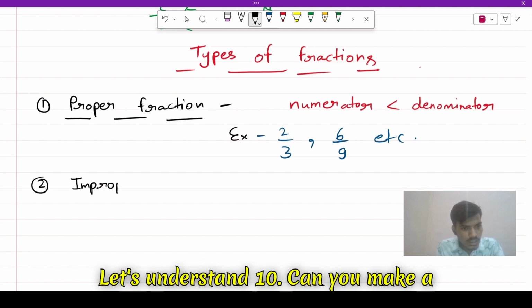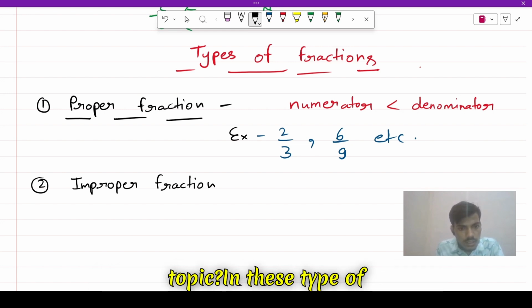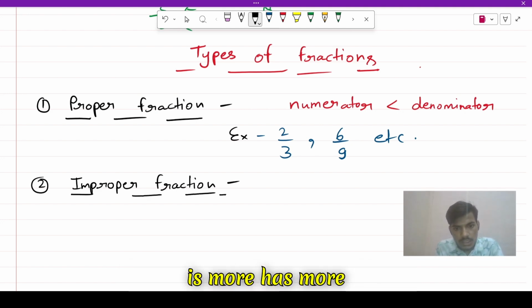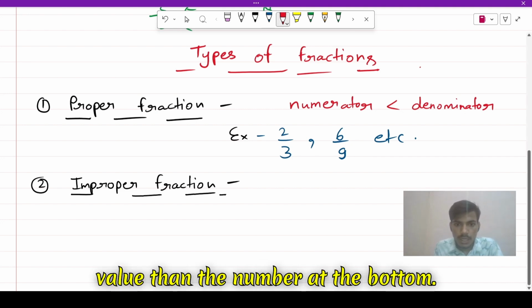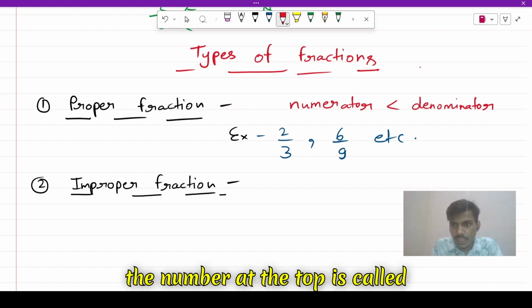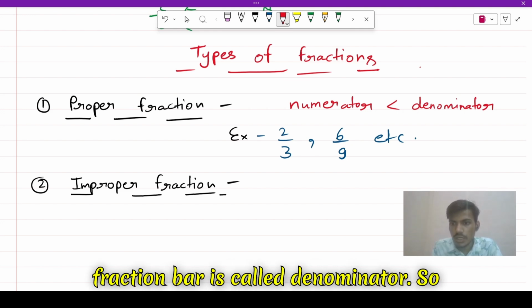Let's understand them. Can you make a guess what would be in this topic? In these types of fractions, the number at the top has more value than the number at the bottom. The number at the top is called numerator and the number below the fraction bar is called denominator.